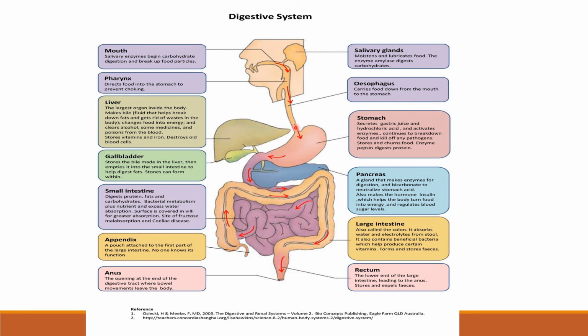Now the food comes down through the esophagus. It is a site where the food is just carried down. There is a process called peristaltic movement which takes place in the esophagus, which facilitates the movement of food. This peristaltic movement is a wave of constriction caused by the circular muscles of the gut pushing the food downwards. Okay.